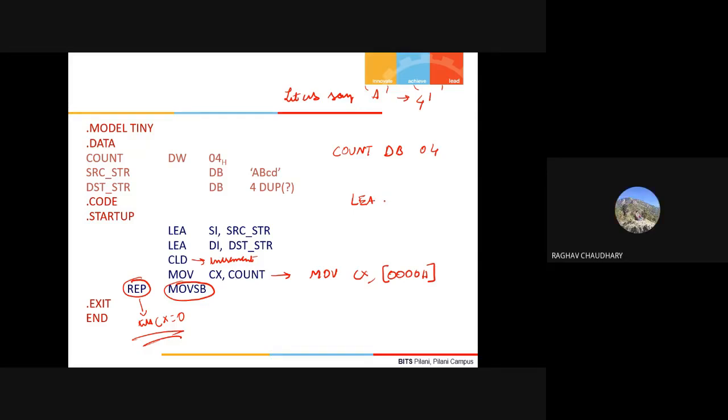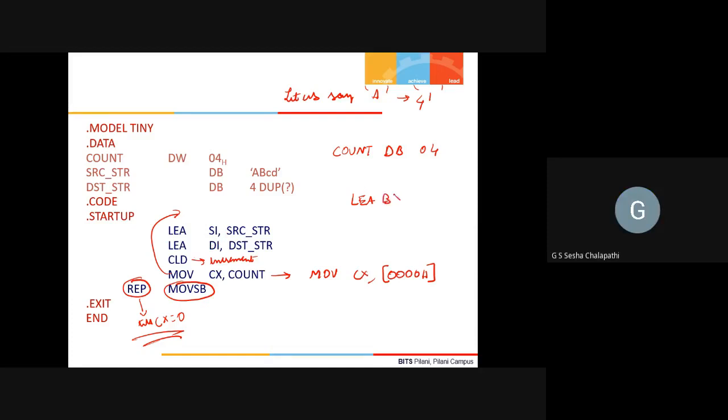Sir, firstly we can transfer it into SI or DI. SI and DI are already occupied. Yeah, okay. You can do that, no issue, but you have to put that step before this, because you are already having the source and destination offsets in SI and DI respectively.